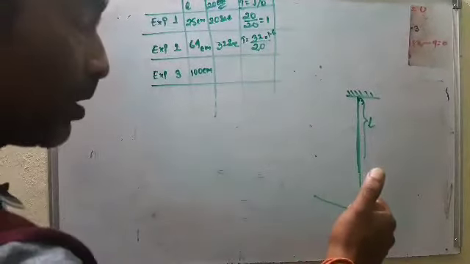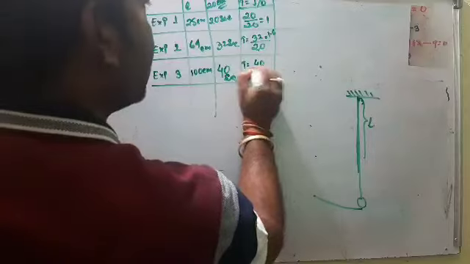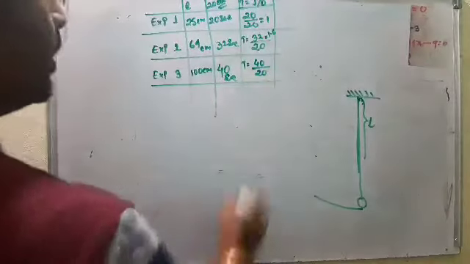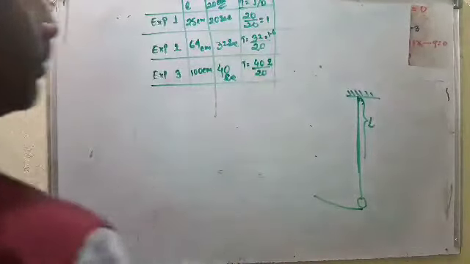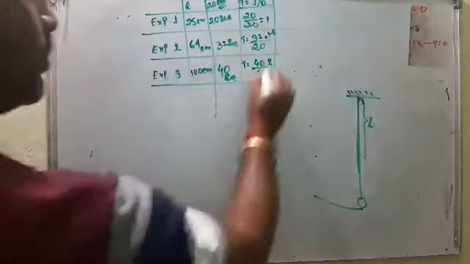The time period is what? 40 seconds by 20 oscillations, that is 2.